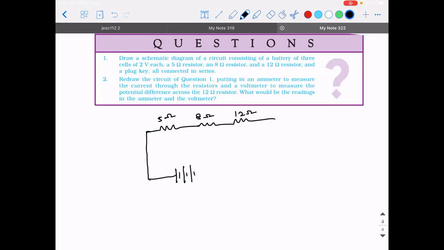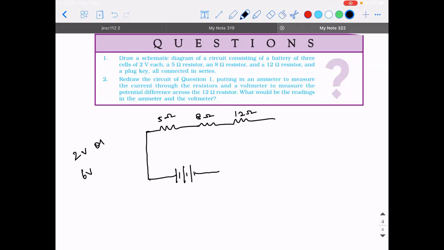I'll give you 2 options. Is it 2 volt or 6 volt? It is 6 volt because there are 3 cells of 2 volts connected in series.